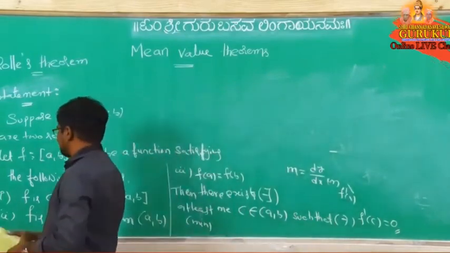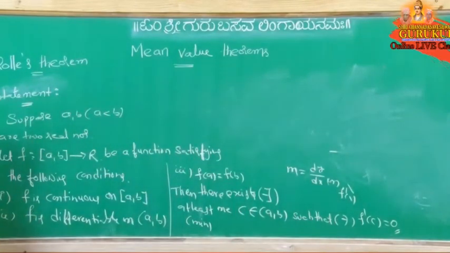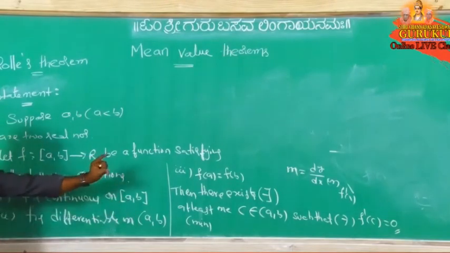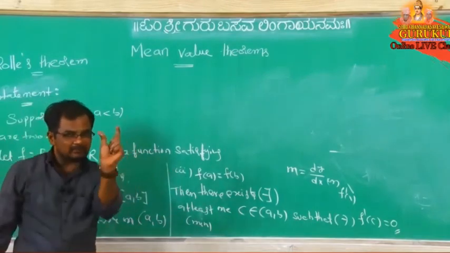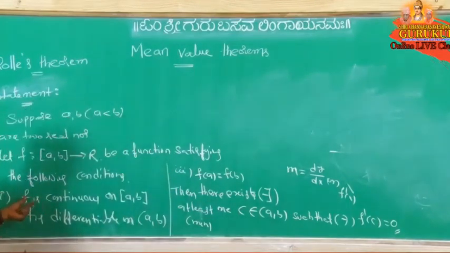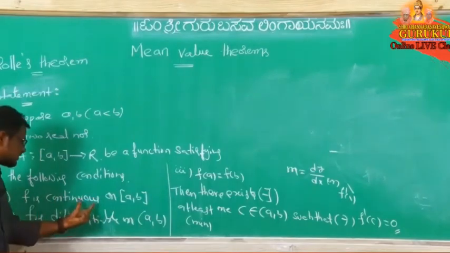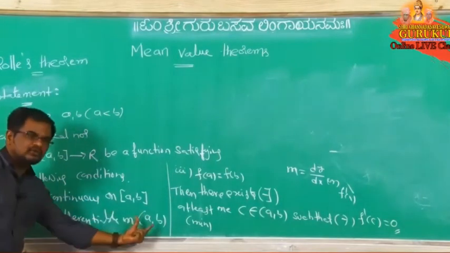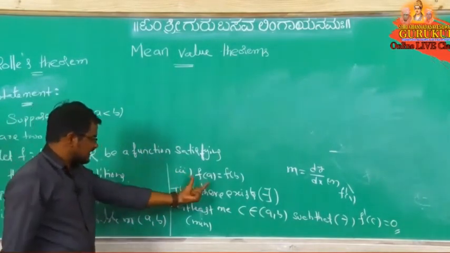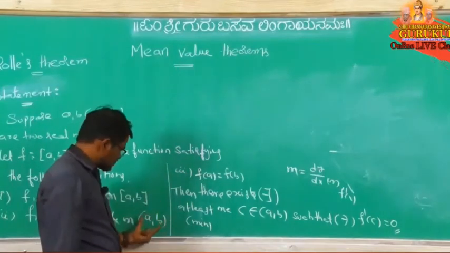Now come to this one. So what is the statement of Rolle's theorem? Suppose two real numbers a and b you take and a function defined. So that function satisfies three conditions. What are they? F is continuous on closed interval a comma b, and differentiable on the open interval a comma b, because at the endpoints we can't estimate that.